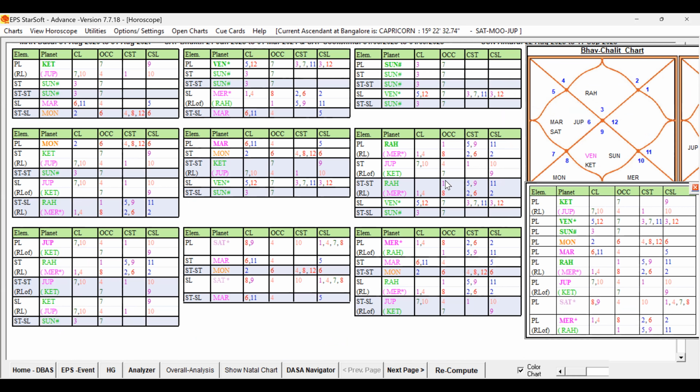Who is the seventh lord? Seventh lord is Jupiter. Check the Jupiter. Jupiter, yes, green, and 12 level is pink, again green. So looking at the color itself, we could see that all are favorable. 7, 1, 1, 5, 11, all favorable.